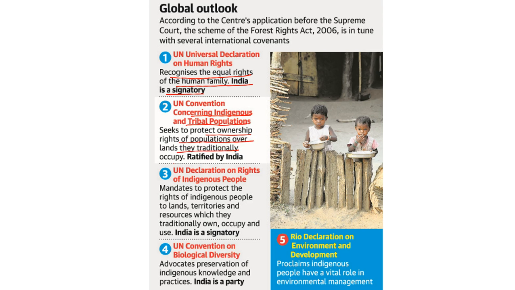The UN Convention concerning indigenous and tribal populations seeks to protect ownership rights of the population over lands they traditionally occupy. This is ratified by India. Then the UN Declaration on Rights of Indigenous Peoples mandates to protect the right of indigenous people to land, territories and resources which they traditionally own, occupy and use. India is again a signatory to this. And then the fourth one, the UN Convention on Biological Diversity, advocates the preservation of indigenous knowledge and practices. India is a party to it.